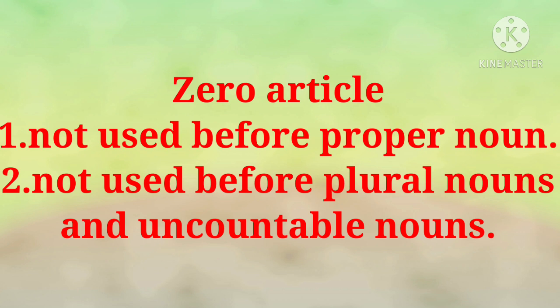Our next topic is zero article, meaning the article is not used. In which case, in which condition is the article not used? The article is not used before proper nouns unless the proper noun is used as a common noun. Moreover, the article is not used before plural nouns and uncountable nouns, nouns that cannot be counted.